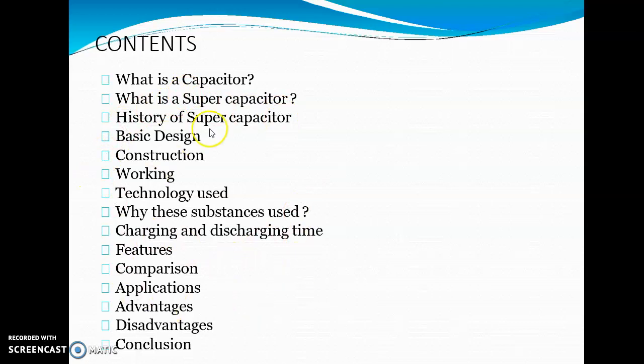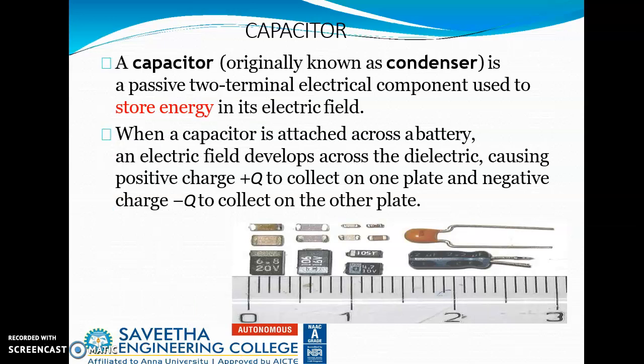The outline of my explanation will be in this order: what is a capacitor, supercapacitor, history, basic design, construction, working, technology, and why these substances are used, how we go about charging, discharging, features, comparison, applications, advantages and disadvantages. So first of all, what is a capacitor?